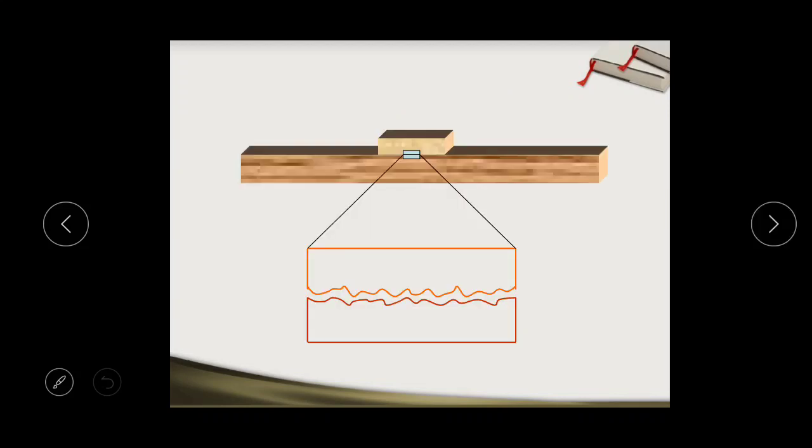So we can say force of friction mainly depends upon the irregularities between the two objects. This is the main cause of the force of friction. See in this diagram, this is a surface and this is the object. This shows the irregularities. So we can say the irregularities between the two surfaces are the main cause of force of friction.